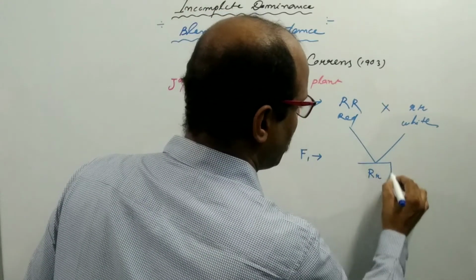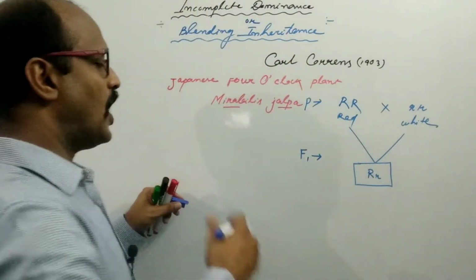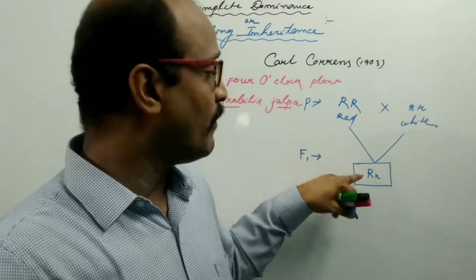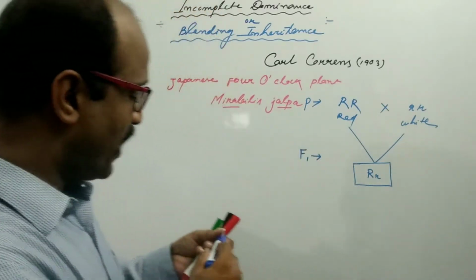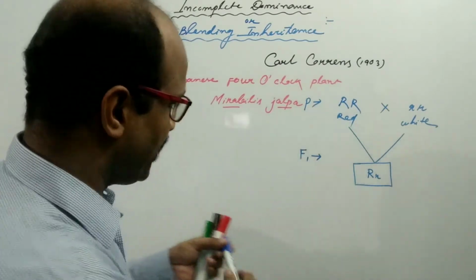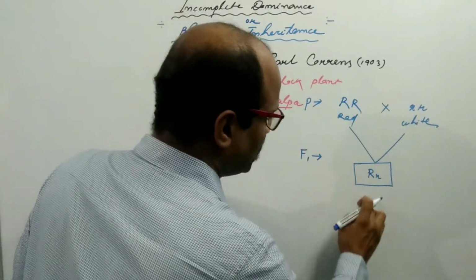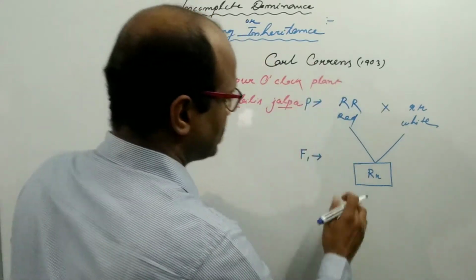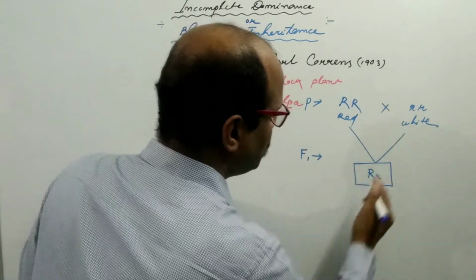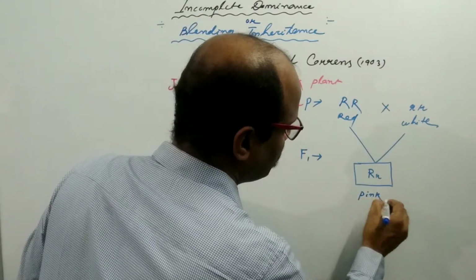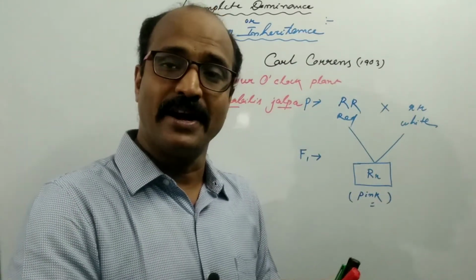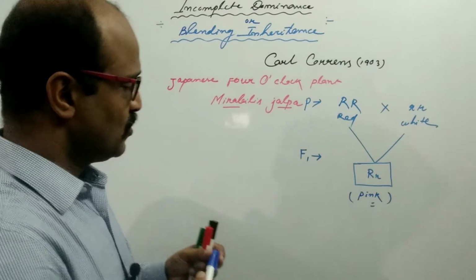According to Mendelian inheritance, our expectation is a red flowered plant. But the finding deviated from the Mendelian finding: all the F1 offspring have pink flowers. So this is the deviation from Mendelian inheritance.